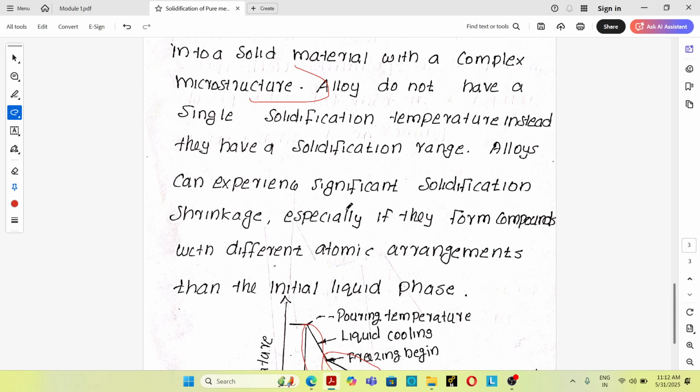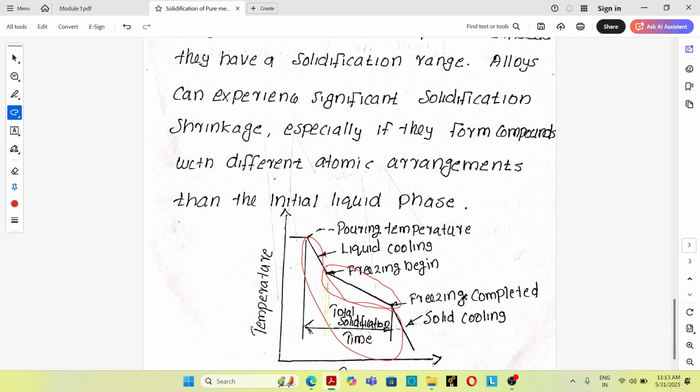Alloys can experience significant solidification shrinkage compared to pure metal, especially if they form compounds with different atomic arrangement than the initial liquid phase. So this is the difference between the solidification of pure metal and solidification of alloy. Solidification of pure metal always happens at a constant temperature. Solidification of alloy always happens over a range of temperature.